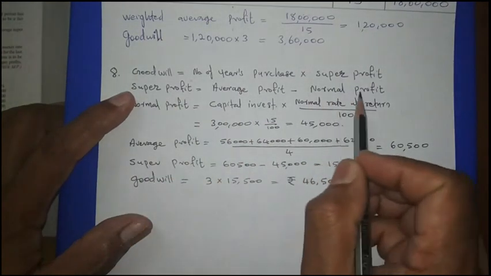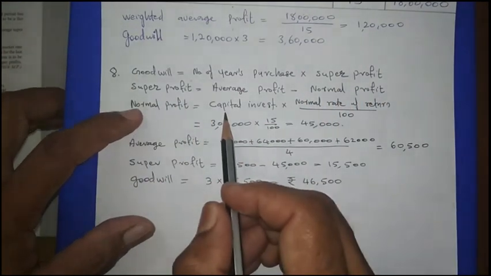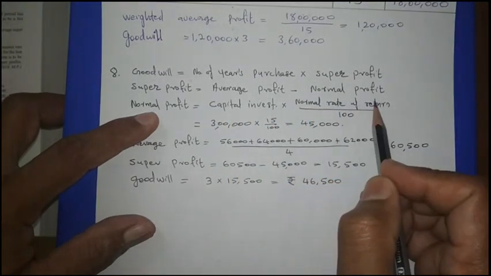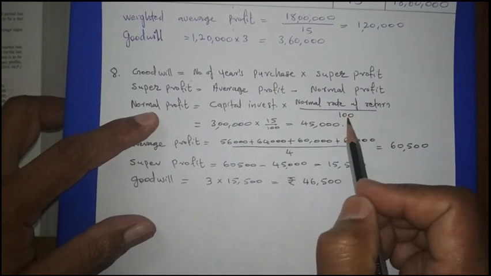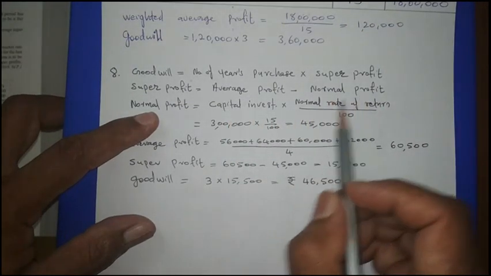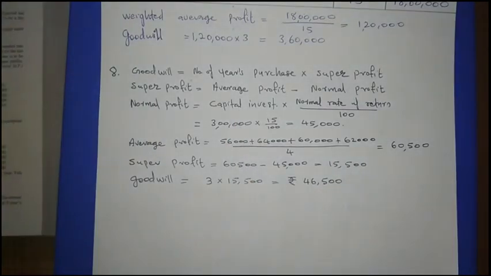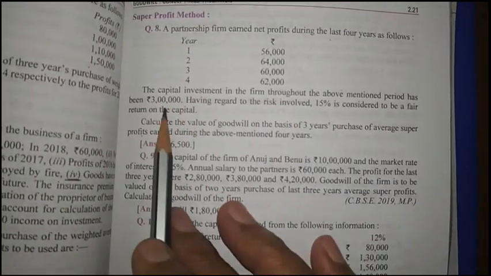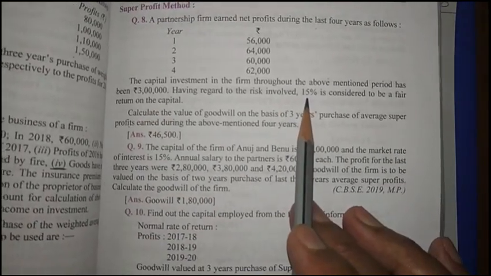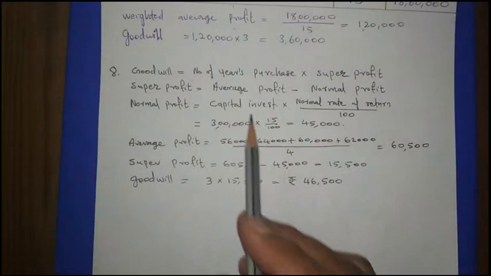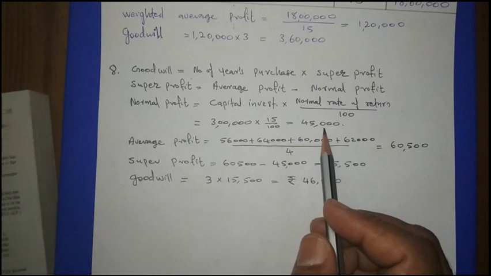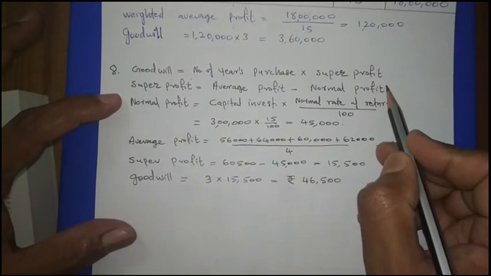Then what is a normal profit? Normal profit will be capital invested, otherwise capital employed, into normal rate of return out of 100. When you use this formula you will get the normal profit. In this question, the capital investment in the firm throughout the year is 3 lakh, and the normal rate of return is given as 15%. So 3 lakh into 15 upon 100, we are getting 45,000. This 45,000 is the normal profit.